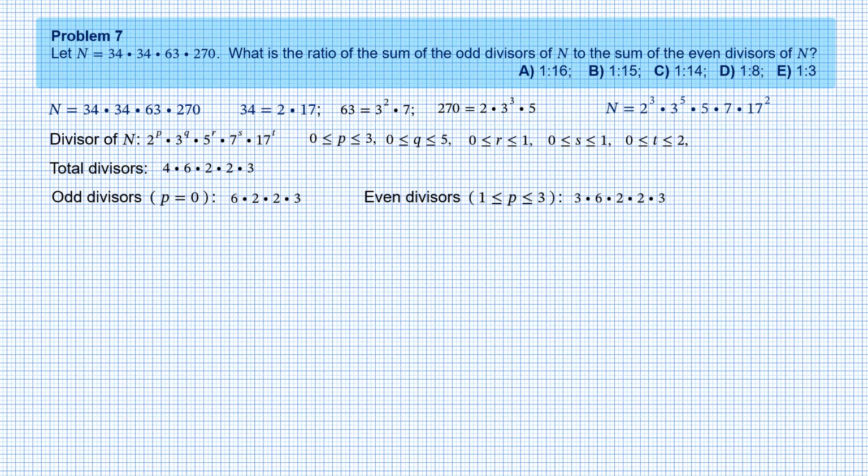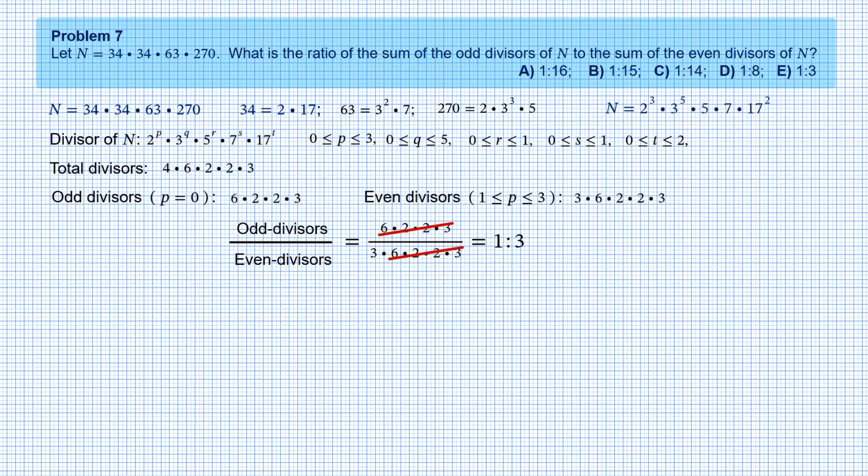Now we can find the ratio of the number of odd divisors to the number of even divisors, where after huge cancellations we end up with just 1 to 3. And this is choice E. But hold on. The question is not about the ratio of quantities. It is about the ratio of sums.